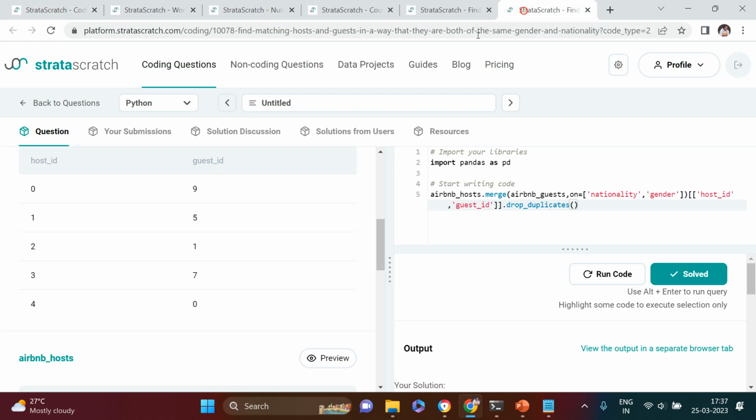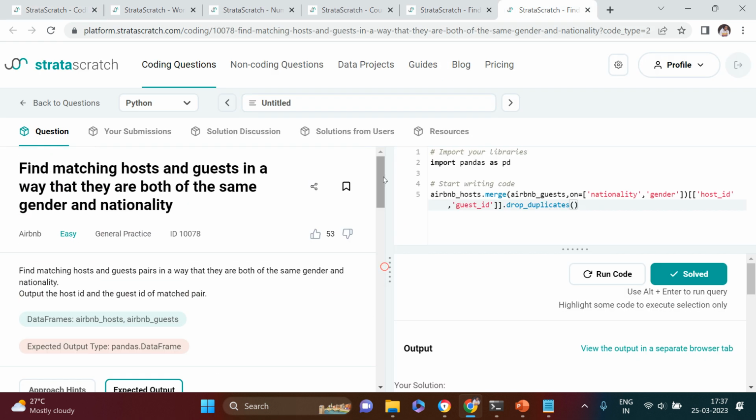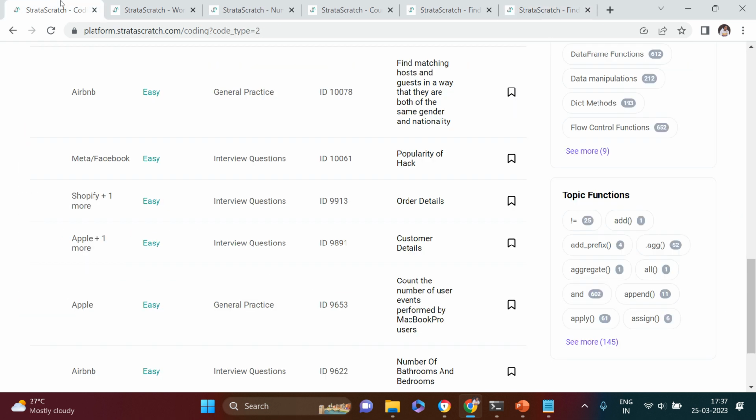Now we are done with this question. This question was about finding matching hosts and guests. We got this. The next question is popularity of Hack.